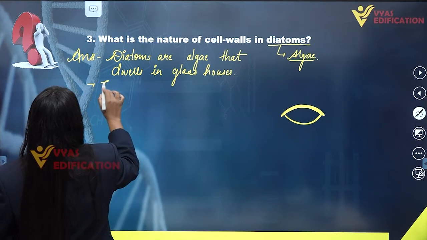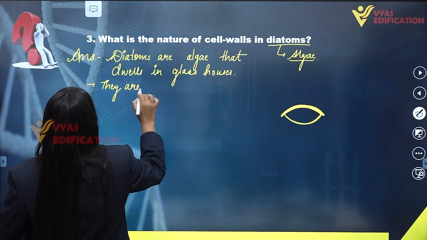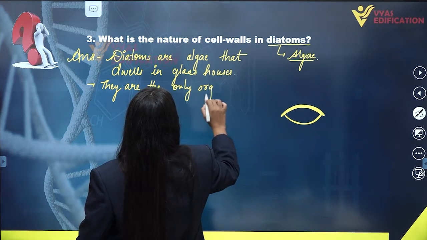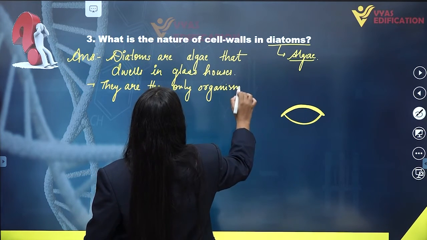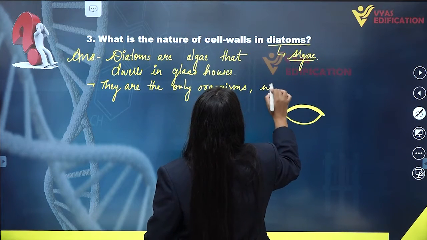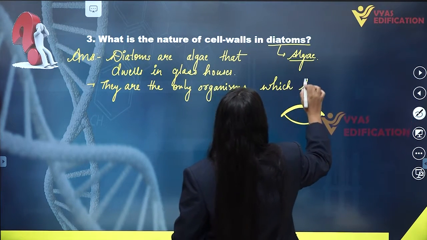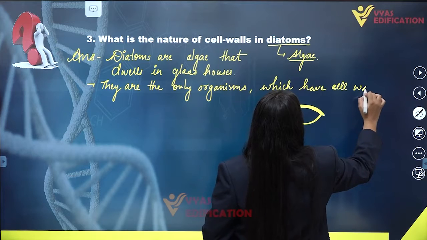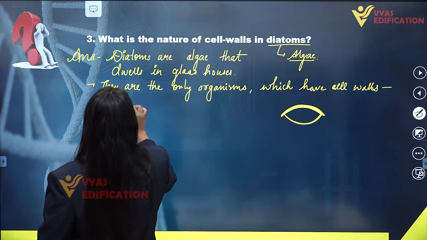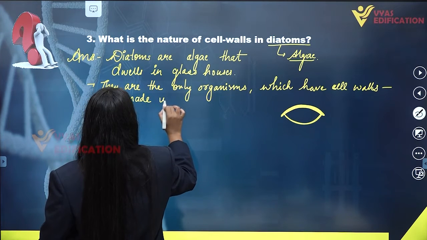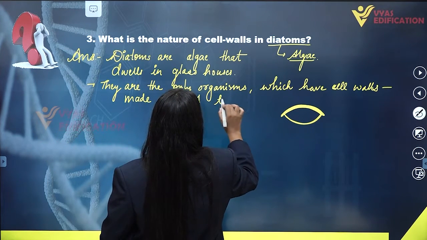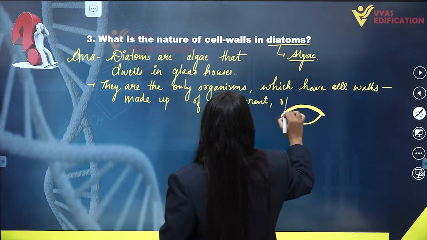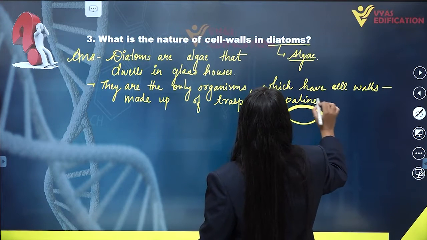And they are the only organisms which have cell walls made up of transparent and opaline silica.